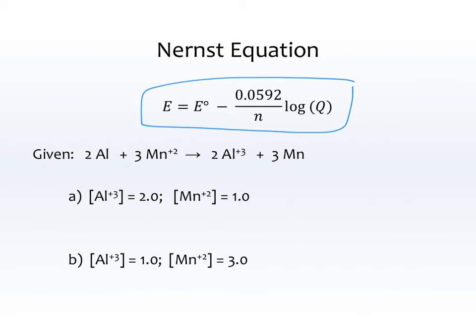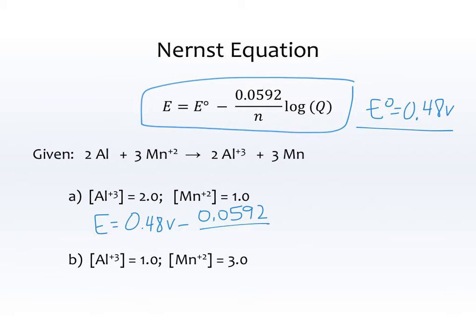Alright, hopefully you came up with E standard for this reaction is 0.48 volts. That is reversing the number for aluminum and then taking the number for manganese exactly as is. So this is going to be our standard that we're comparing the E not standard to. So I have E is equal to E standard, that's 0.48 volts, minus 0.0592 over n. n is the number of moles of electrons transferred.